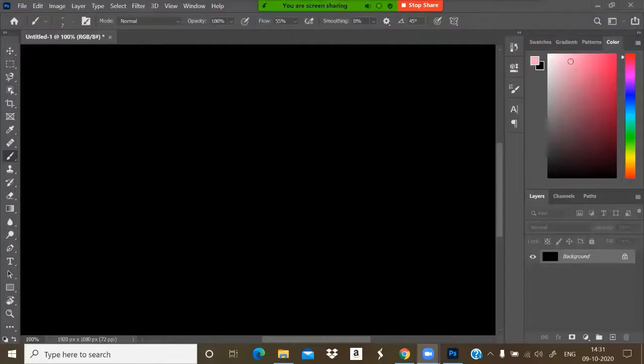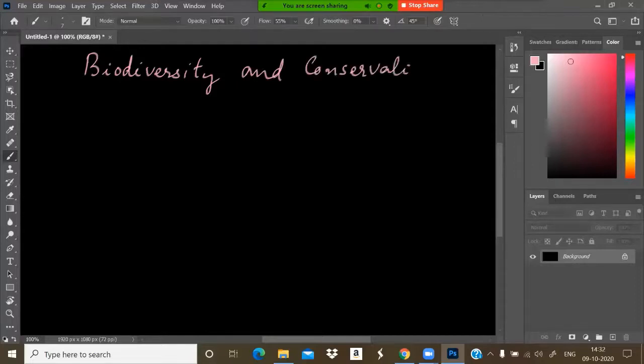What is the name of this chapter? It is biodiversity and conservation. Biodiversity and conservation.